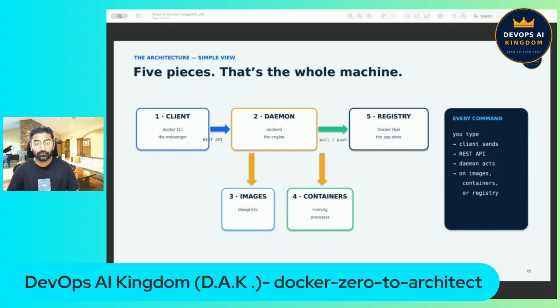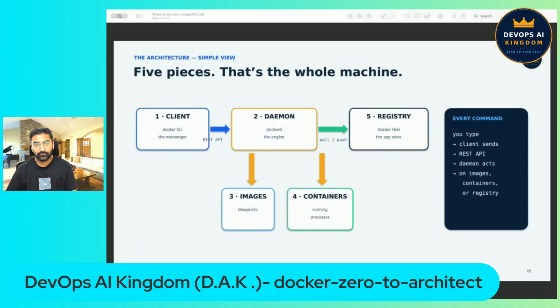So, the flow of every single command you will ever type is this. You type the command, the client sends it to the daemon, and the daemon does the work on the images, on containers, or on the registry.